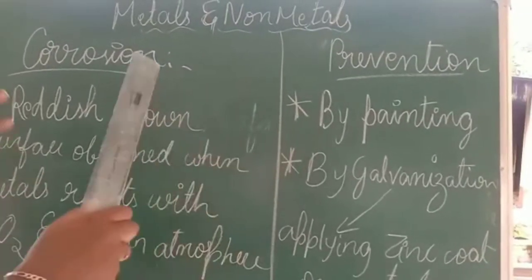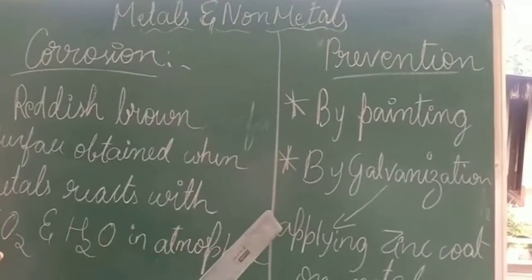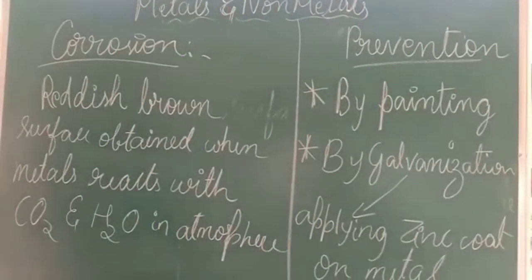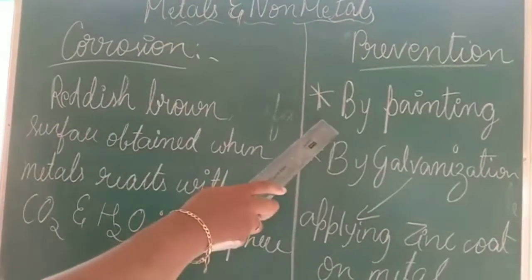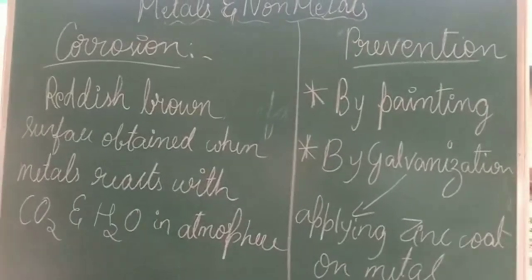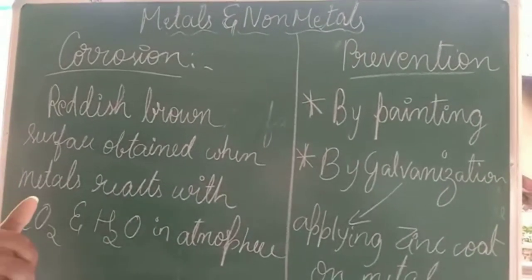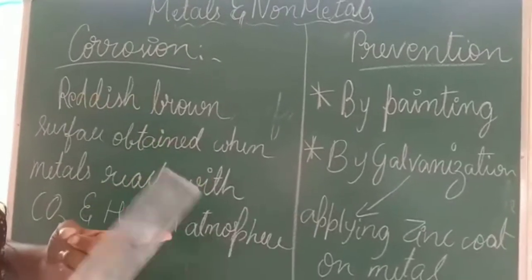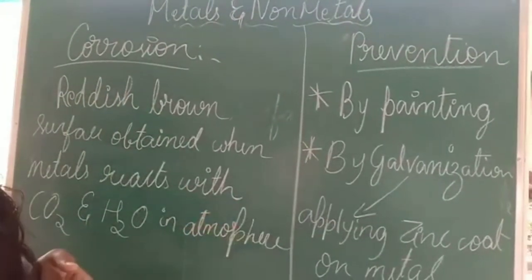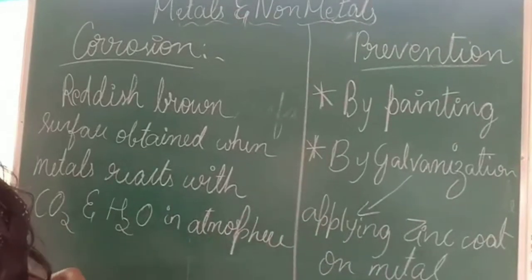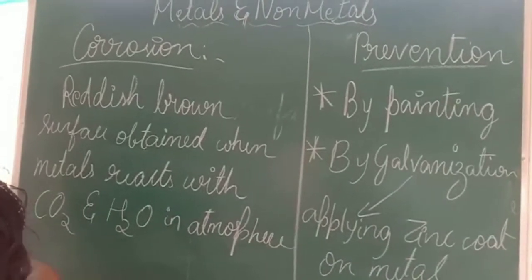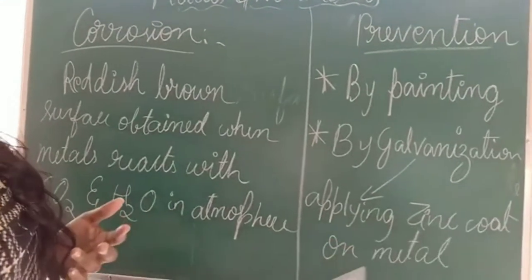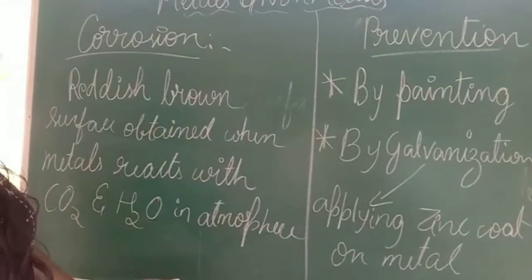So next is how to prevent corrosion. There are a few steps for prevention of corrosion. The first step is by painting. If you keep on painting any metal, that metal will not rust very soon. So one remedy for corrosion is painting, and the second one is galvanization. Galvanization means applying a zinc coat on the metal. Zinc is also one of the metals.